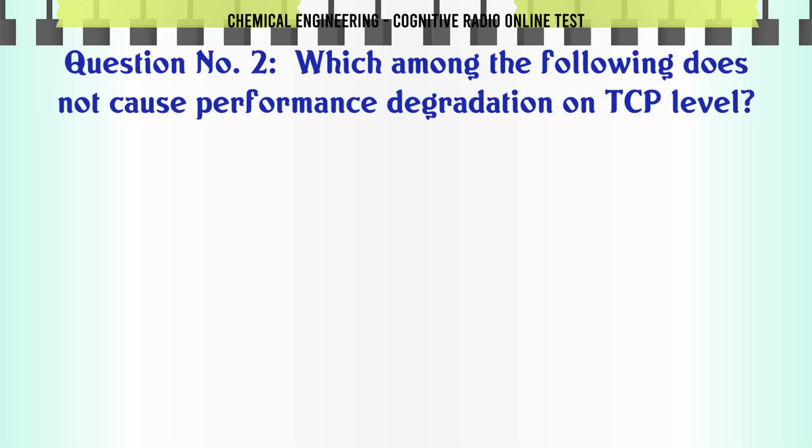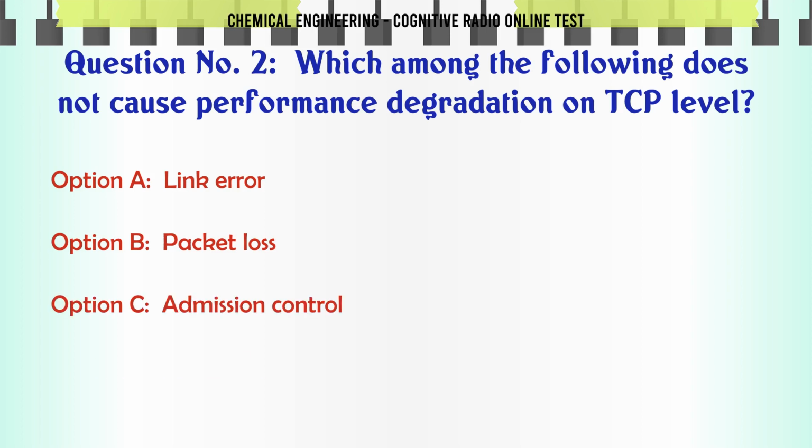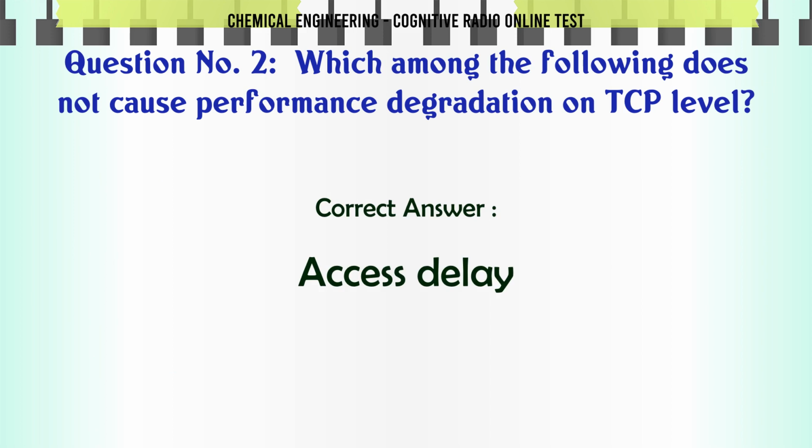Which among the following does not cause performance degradation on TCP level? A. Link error. B. Packet loss. C. Admission control. D. Access delay. The correct answer is access delay.